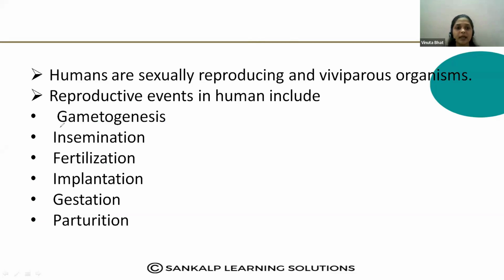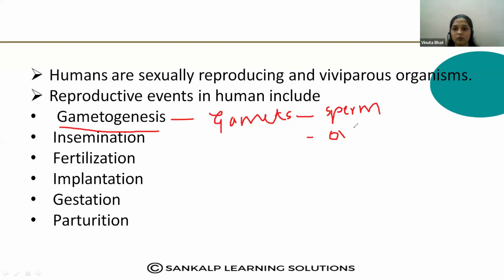Okay, so the first step is gametogenesis. What do you mean by gametogenesis? It is the process of production of the gametes, haploid gametes, right? It is the process of production of the gametes, both in males and in females. Males produce the sperms and females produce the gametes that are called ovum, or it is also called an egg, right? So that is the gametogenesis process, which we are also studying in detail in this chapter.